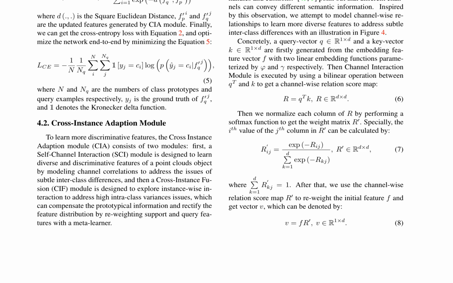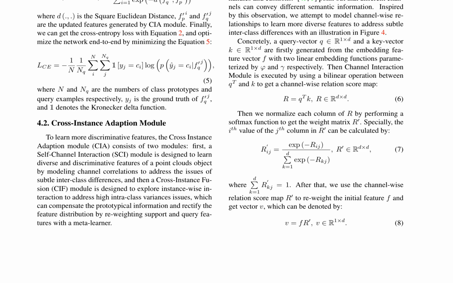The CIF module explores instance-wise interaction to address high intra-class variances. It concatenates each prototype feature with its top k cosine similar query features and vice versa, generating a weight matrix to update the prototype and query features. This process mitigates the distribution shift between the support and query sets.